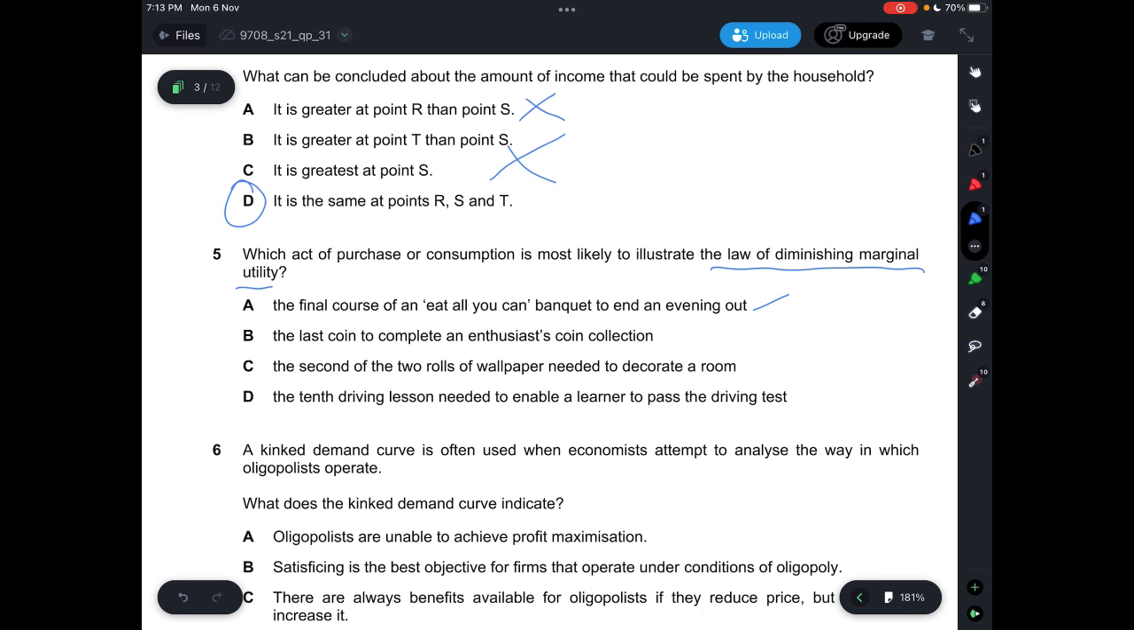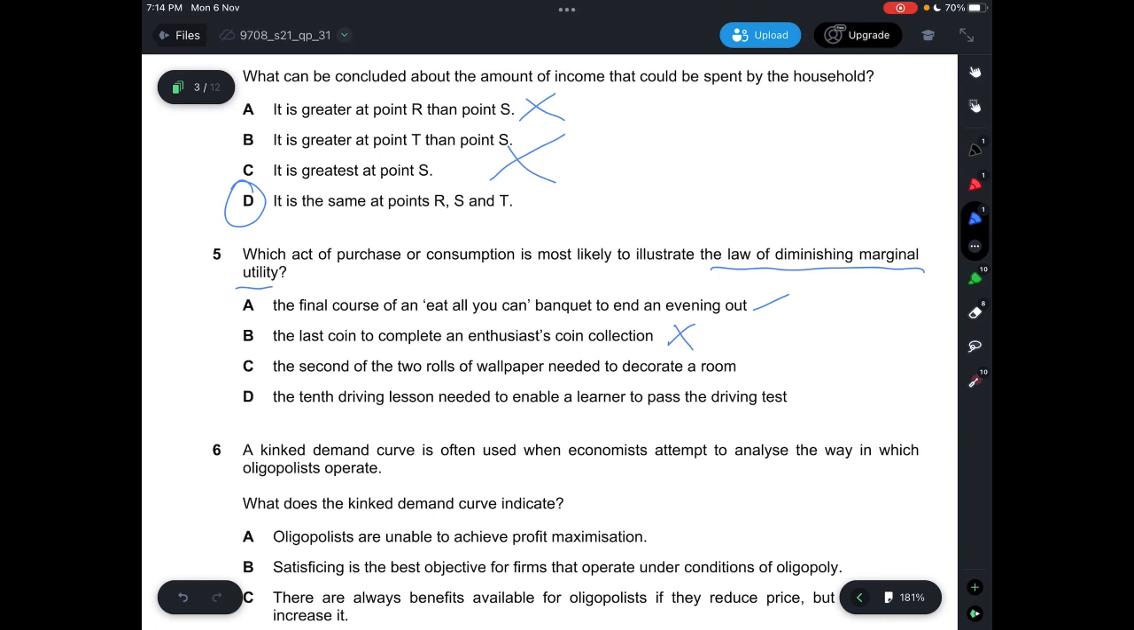Then B, it says the last coin to complete an enthusiast coin collection. This one cannot be an example to illustrate the law of diminishing marginal utility because for coins, you don't exactly eat coins, you collect them. When you have the last coin to complete an enthusiast coin collection, you feel like you have already completed a target that you want to achieve. Then your satisfaction will increase because you have completed the last piece of the puzzle. So that's why there's no diminishing marginal utility here.